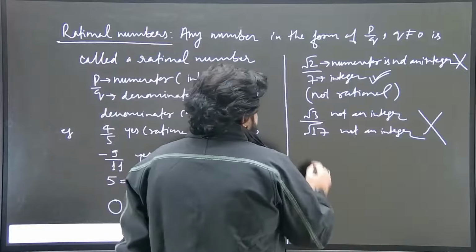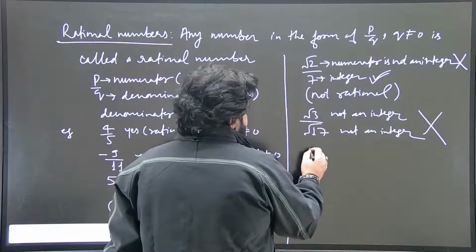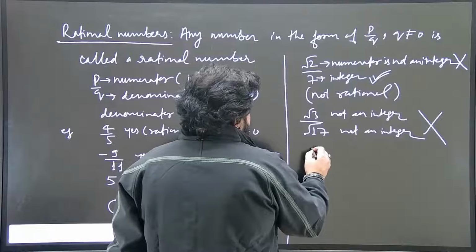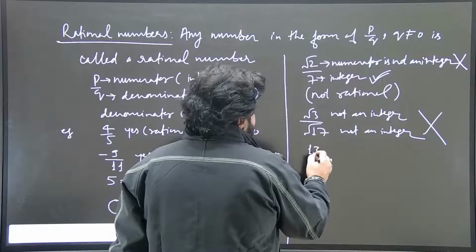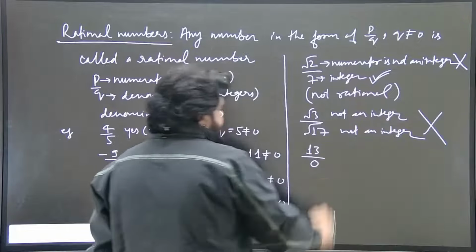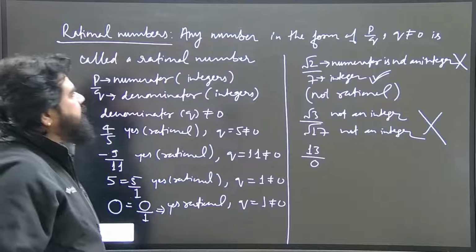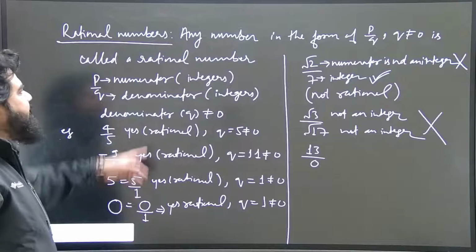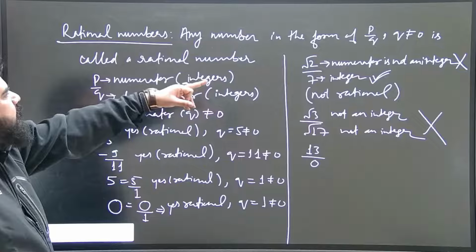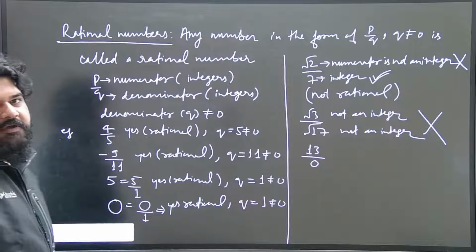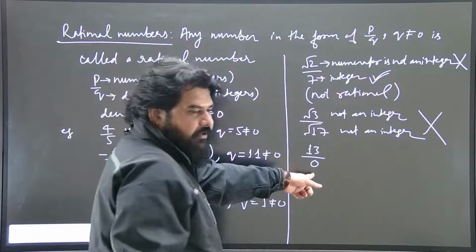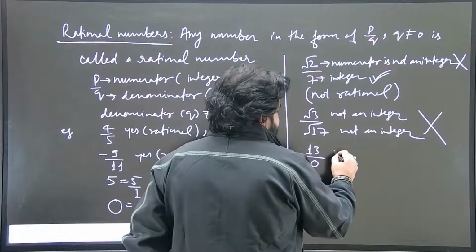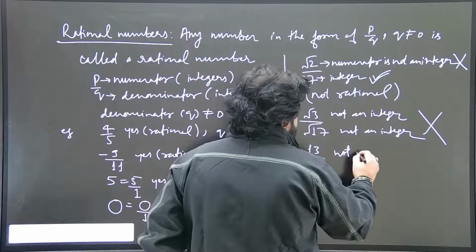Okay, then we will take one more example here. 13 upon 0. You can see the definition says q should never be equal to 0. And what is q here? It is 0. So it is not rational.